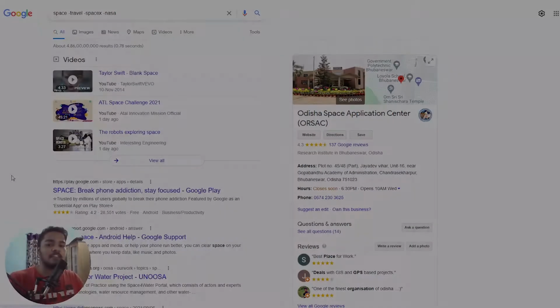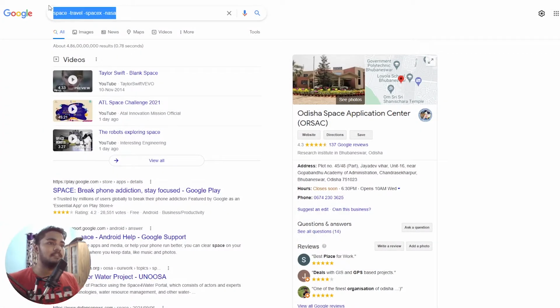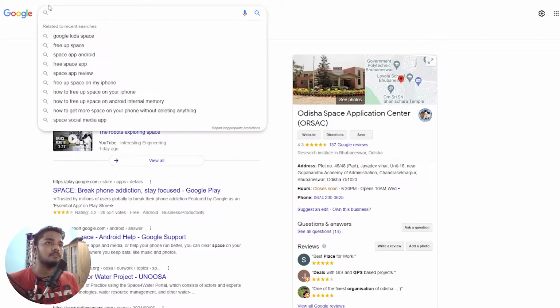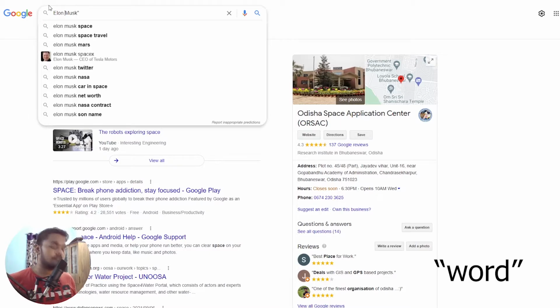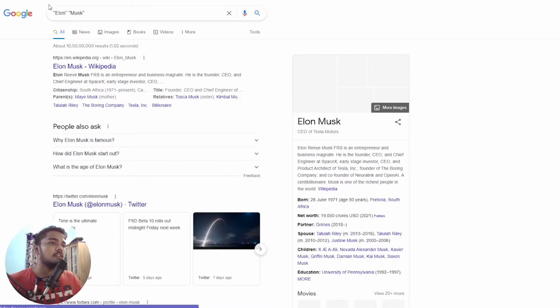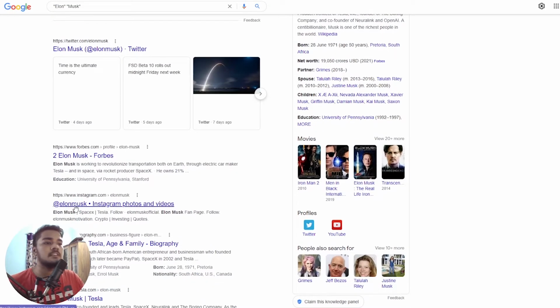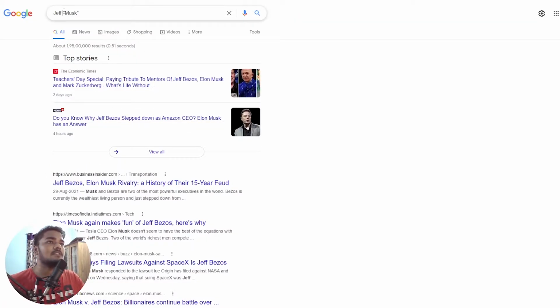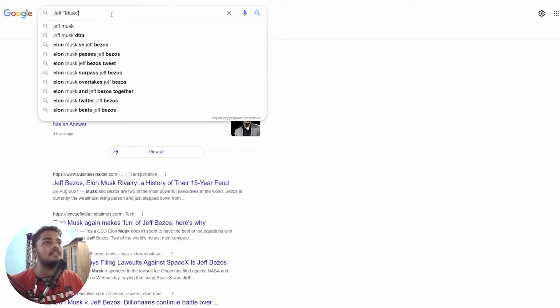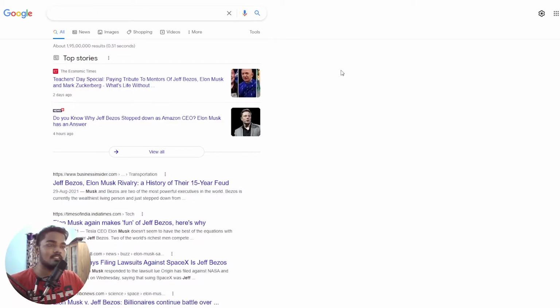Now let's go to the next one. That is how you can include something definitely in your search results. For example, I just want to include Elon Musk in my search results, right? So how do I do that? Well, I will just cover it in quotes. So these things that I cover in quotes will definitely be there in my search results. If you see the results now, anything you see, there will be Elon Musk. So the point is, whatever you cover with quotation marks will definitely be there, either in the title or in the body. So now let's go to the next one.